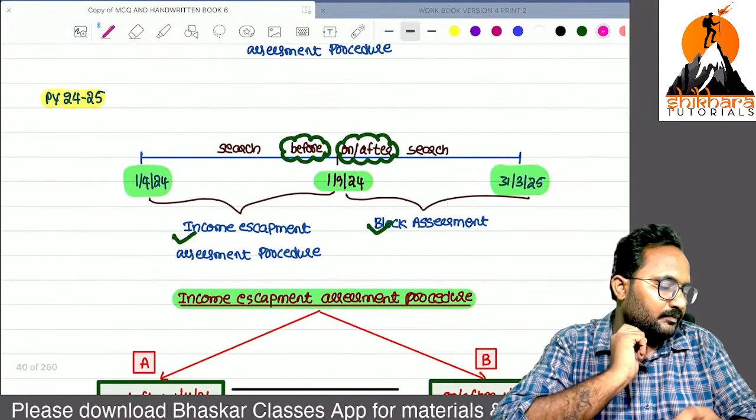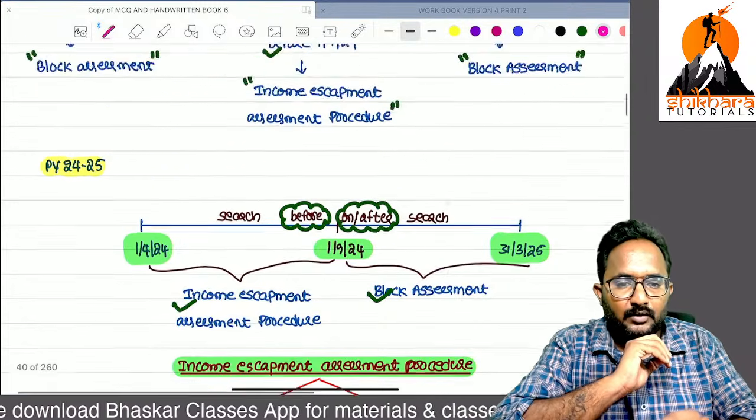Search conducted on 3/8/2024, which assessment?